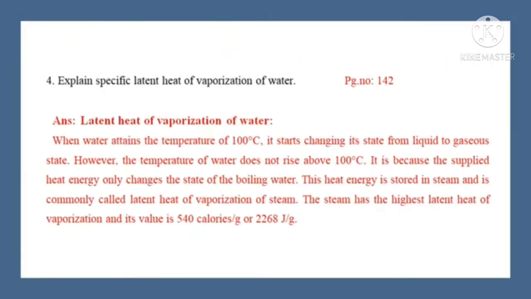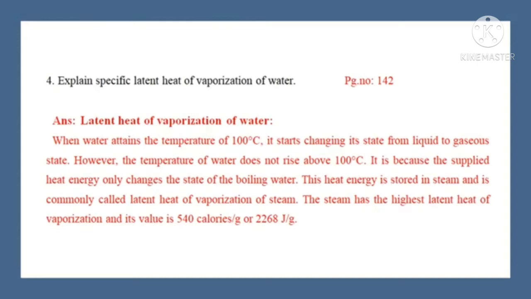Question 4. Explain specific latent heat of vaporization of water. Answer is in page number 142. Answer. Latent heat of vaporization of water. When water attains the temperature of 100 degrees Celsius, it starts changing its state from liquid to gaseous state. However, the temperature of water does not rise above 100 degrees Celsius.